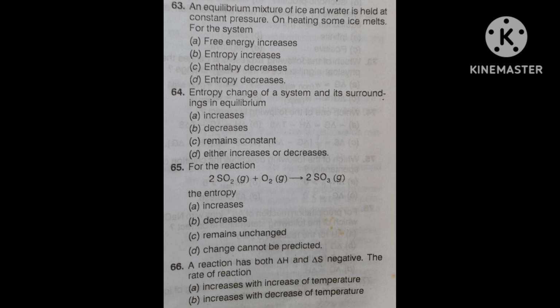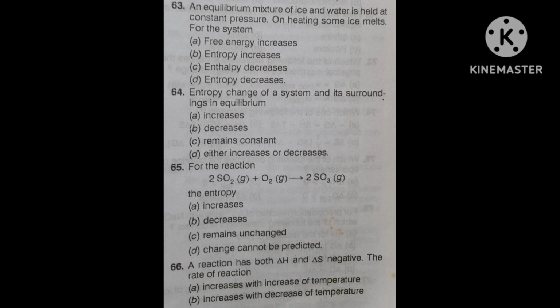And delta S negative. Delta S negative means what? Delta S positive means entropy is increasing, but here entropy is not increasing. This is the main hint, that the rate of reaction increases with decrease of temperature. By seeing both conditions, you can tell.